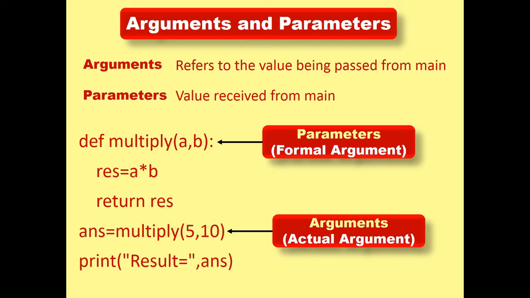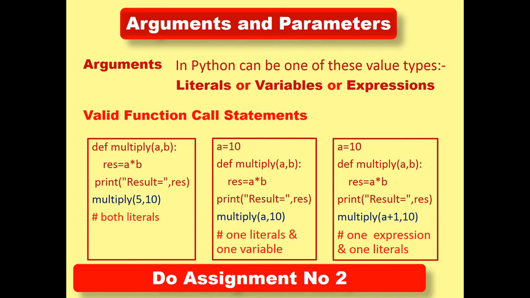Similarly, when 5 is stored in a variable a, and 10 is stored in a variable b, these are called parameters, or also functional parameters.